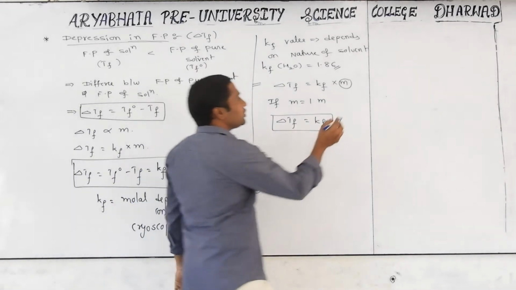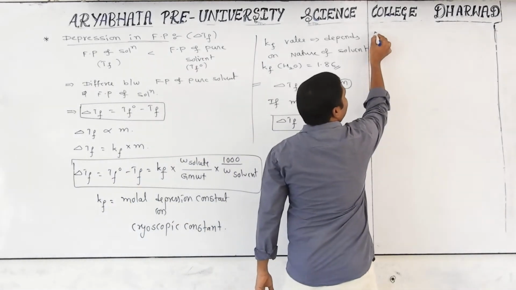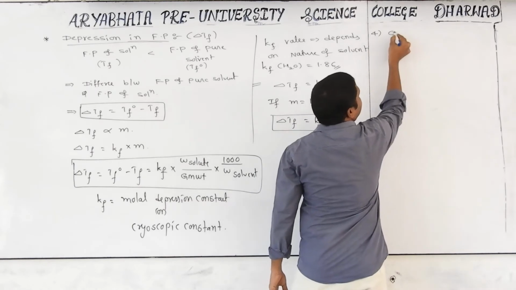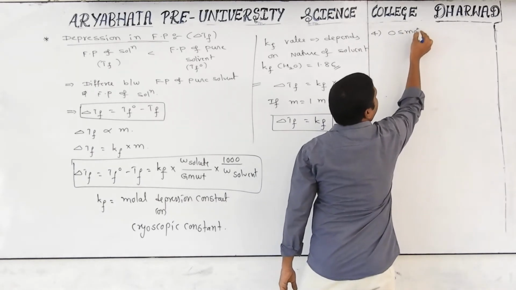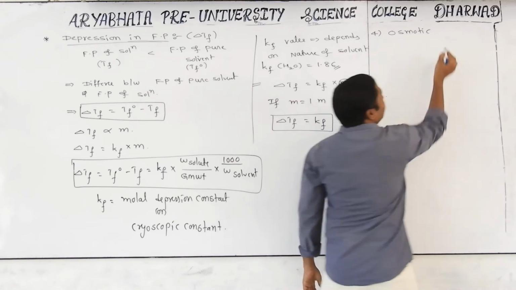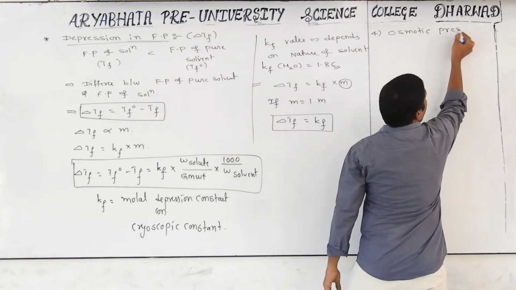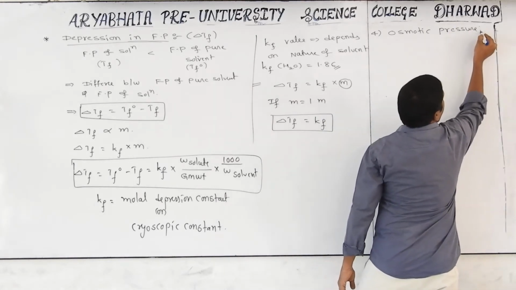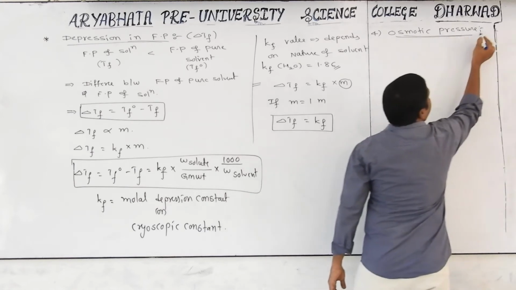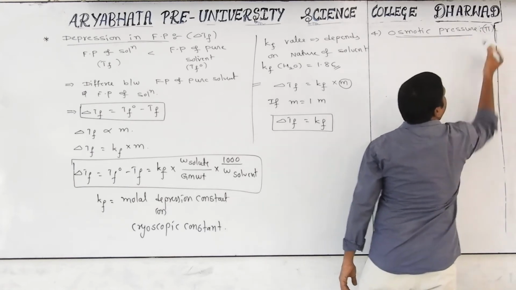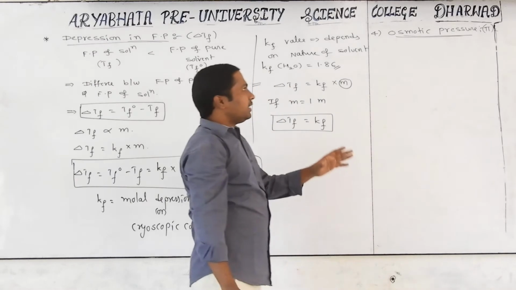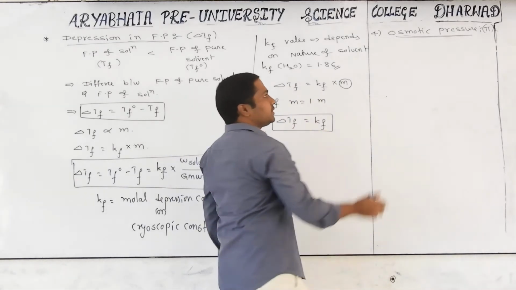Now we go to an important concept, the fourth colligative property, which is osmotic pressure. Osmotic pressure is denoted by the letter pi. We will discuss that later.